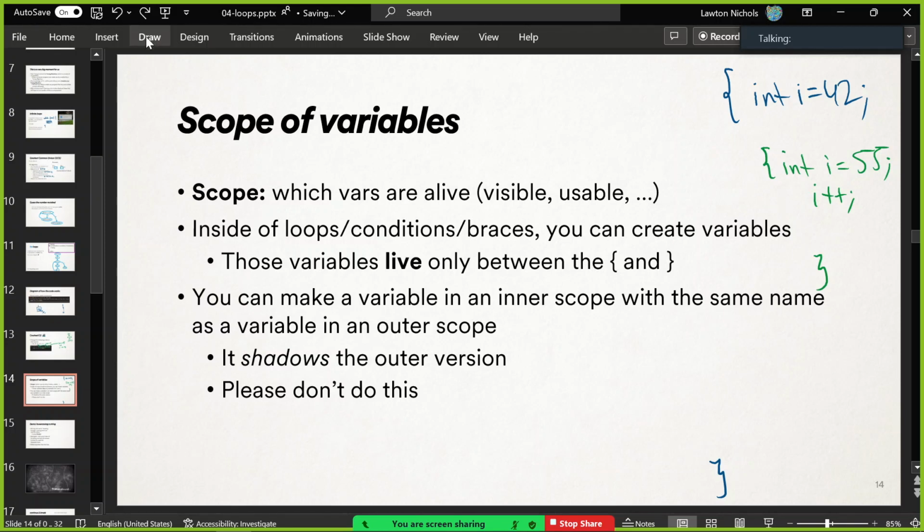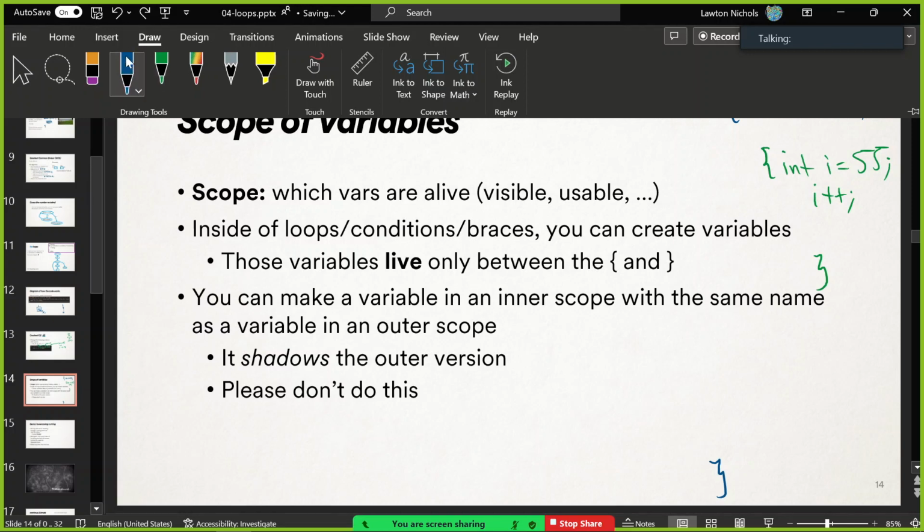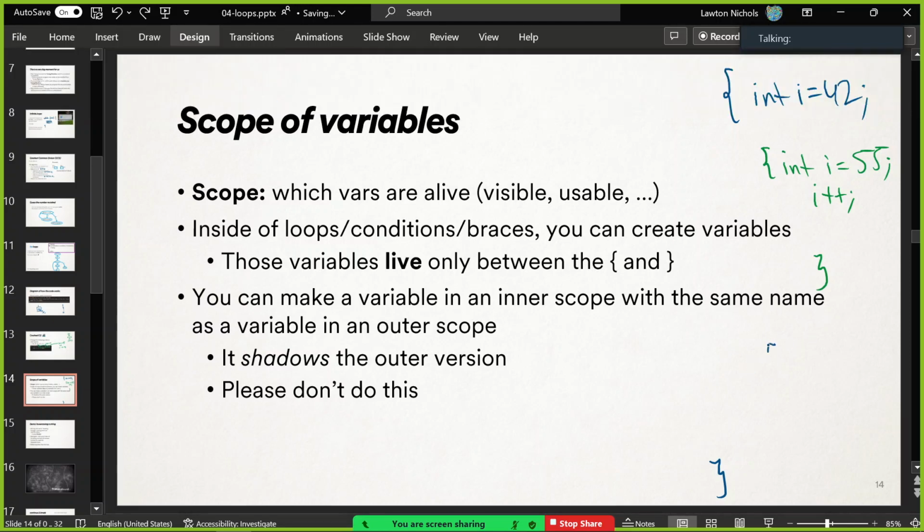And then you can come down on a different piece, and you could make a variable with a different name. You'd be like int j inside the body of a while loop, and do stuff with j. And then at the closing brace of that loop, j goes away. There is no j down here anymore. j does not exist for the rest of main after its enclosing brace, because it goes out of scope. It dies essentially, all right? So yeah, the variables that you make only live between their enclosing curly braces, and you can totally make a variable in an inner scope with the same name. It just shadows the other ones.